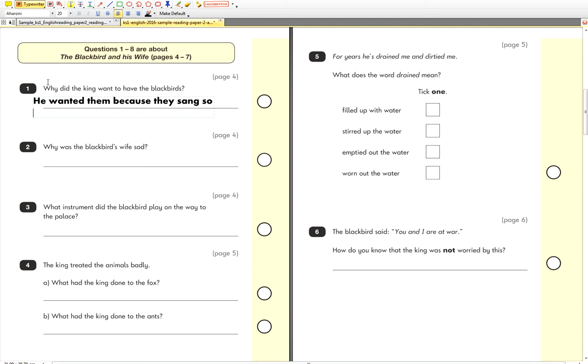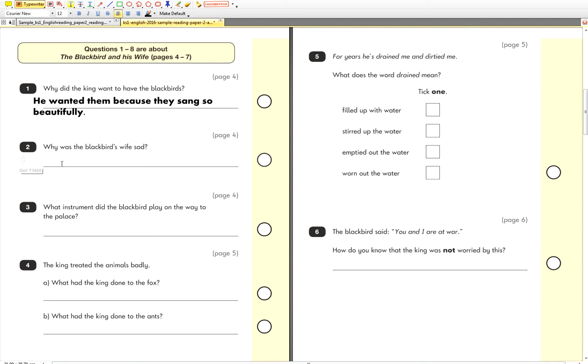You can write a little bit underneath the line as well if you run out of space. I have run out of space. Can you all see that now? Nice and clearly? So the king wanted them because they sang so beautifully, with a capital letter at the beginning of the sentence and a full stop at the end. Are we happy with that answer, everybody?